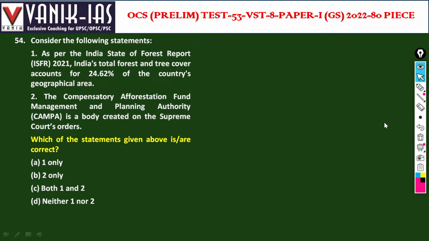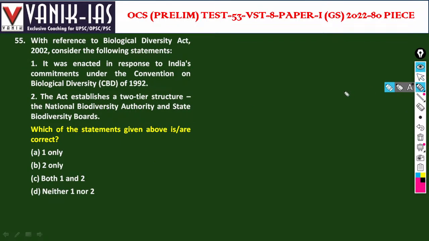As per the India State of Forest Report, India's total forest cover is 24.62% of the country's geographical area. Yes, this is right. The Compensatory Afforestation Fund is a body created by Supreme Court orders. Yes, that is created by Supreme Court orders. So if any private entity uses forest land, they will also pay into the CAMPA fund for creation of forest.